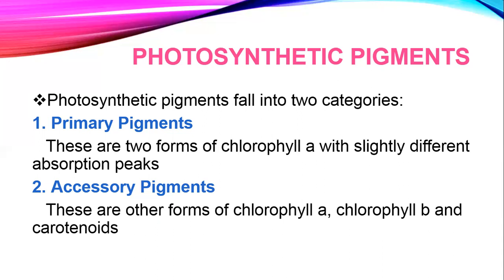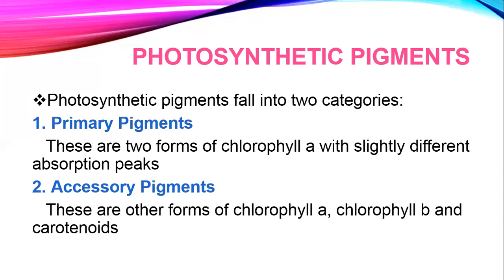Like one form of chlorophyll a with an absorption peak of 700 nanometer, while the other form of chlorophyll a with an absorption peak of 680 nanometer. Now remember that these things are not in the syllabus, but previously in the old syllabus these values were included, but now they don't include them. But at least you should be knowing about it. It's no harm to memorize just these two values.